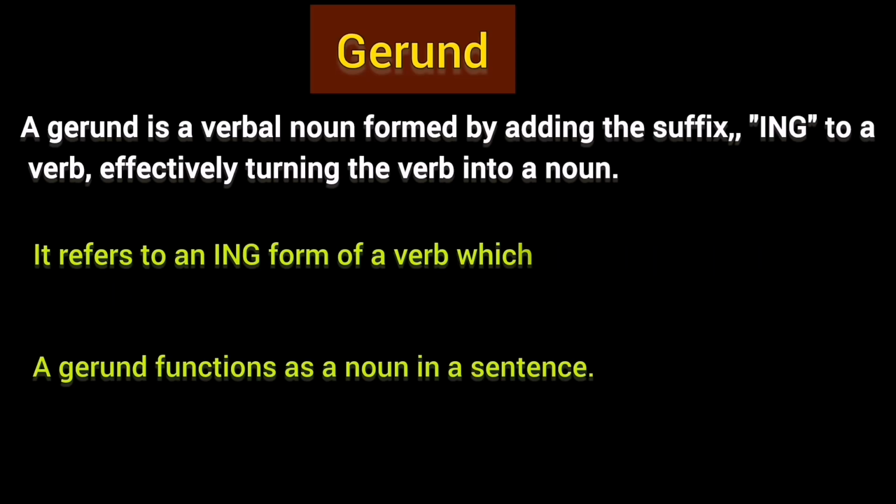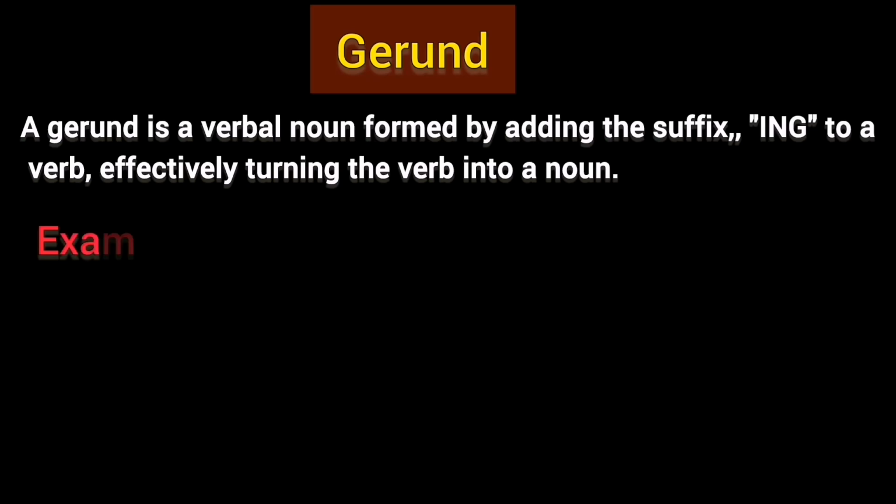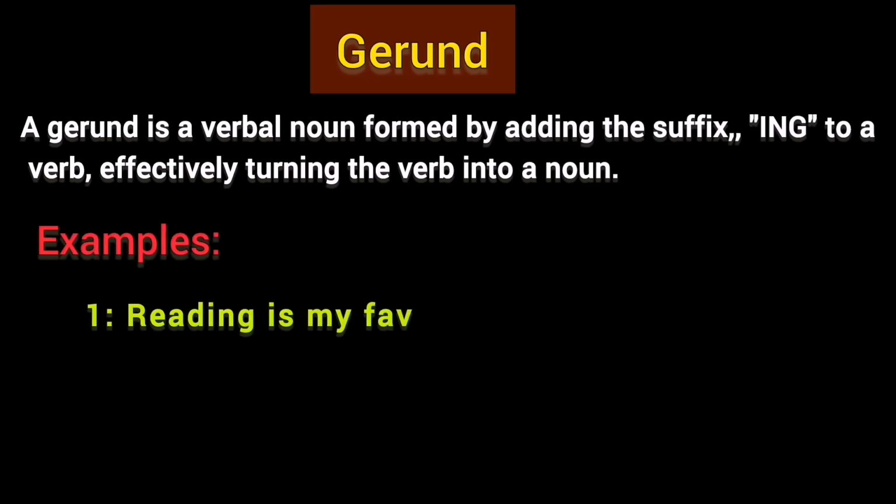As you know, a noun can function as a subject, an object, and a complement. I think you are not getting the point. Just look at these examples. Reading is my favorite hobby. The word reading is a gerund in this sentence. Basically, this word functions as the subject of this sentence. If you observe it closely, with the verb read, the suffix ing is used and it functions as a noun, so that is why it is called a gerund.